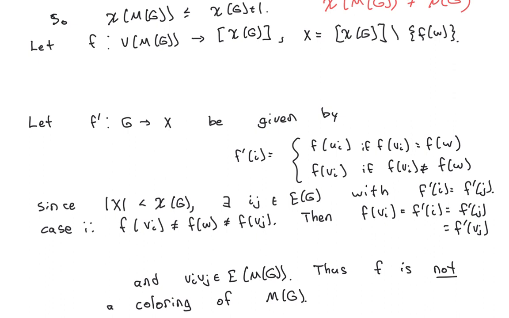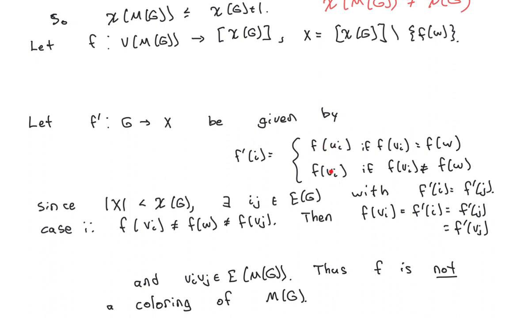And so I'm going to create a smaller color set by throwing away the color used on vertex W. And I'm going to call the remaining color set X. I'm going to create a new potential coloring of G as follows.